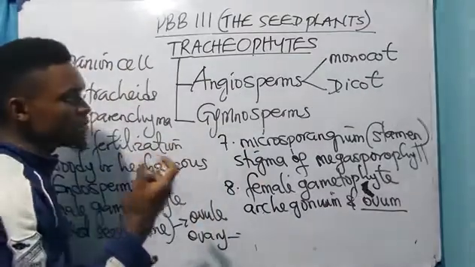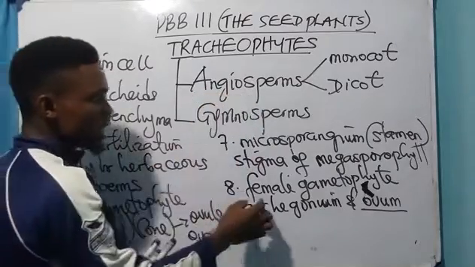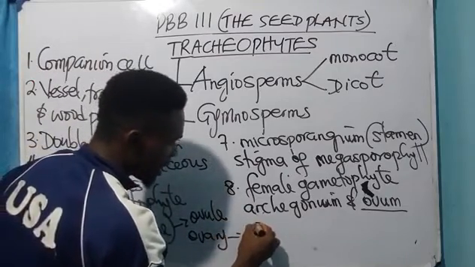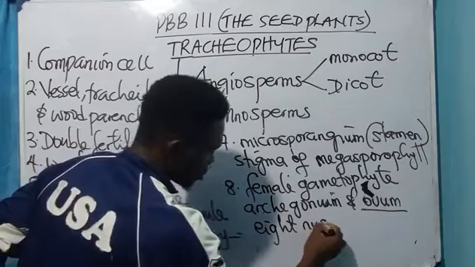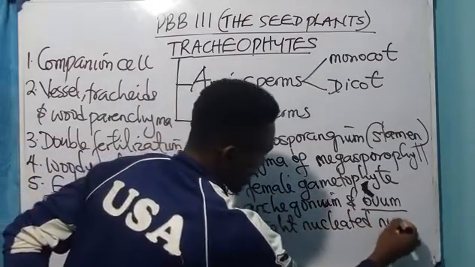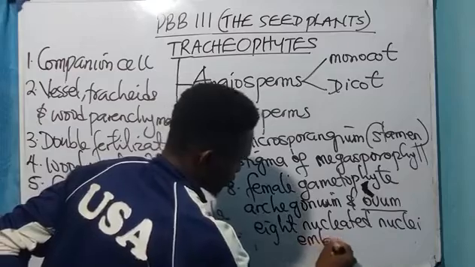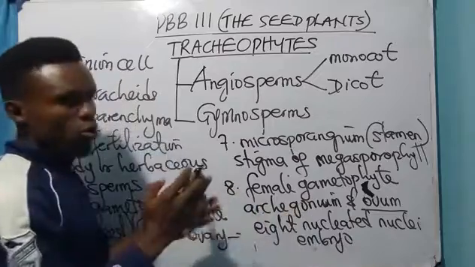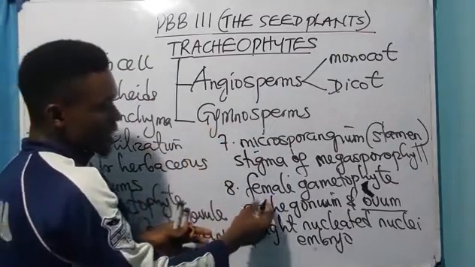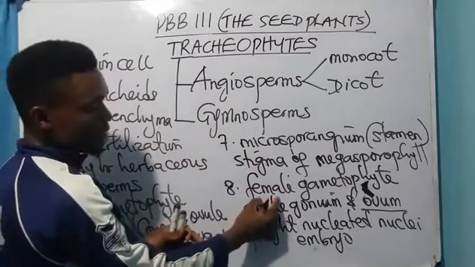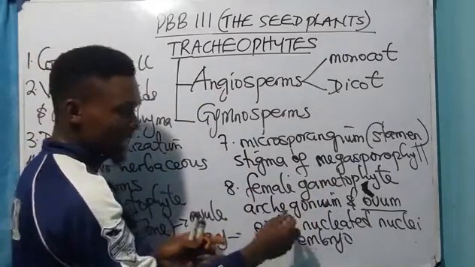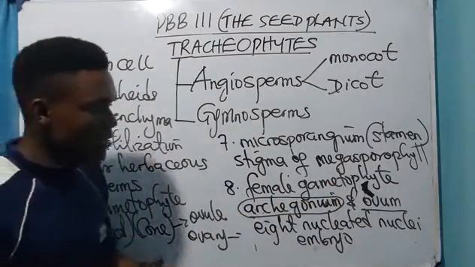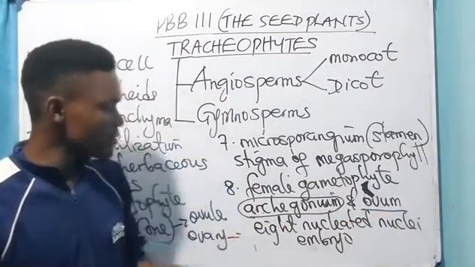But in angiosperms, the female gametophyte is reduced, which means that in angiosperms the female gametophyte is smaller than in the gymnosperms. And again, in angiosperms, the female gametophyte is reduced, and it does not have the archegonia. Please take note of that. It only has the ovum. It does not have archegonia.